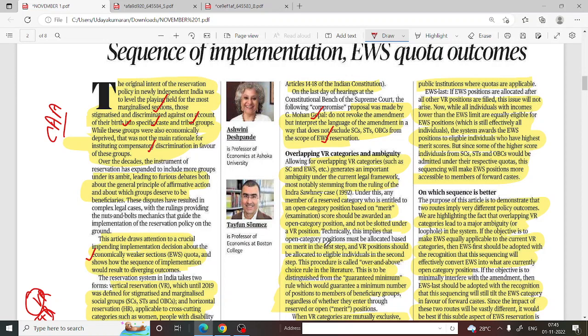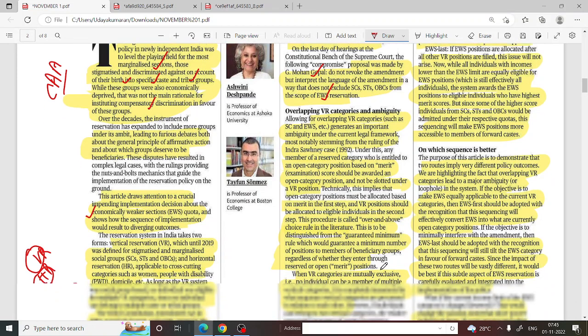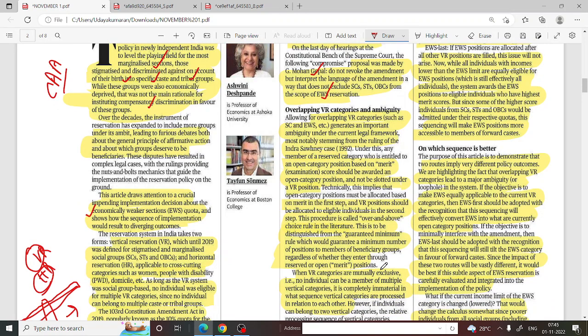Technically, it implies that open category positions must be allocated on merit in the first step, and VR should be allocated to individual persons in the second step. This procedure is called the over-and-above choice rule in the literature. This is to be distinguished from the guaranteed minimum rule, which would guarantee a minimum number of positions for the members of beneficiary groups, regardless of whether they enter through reserved or open merit.